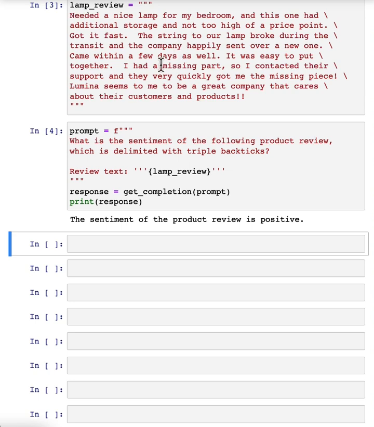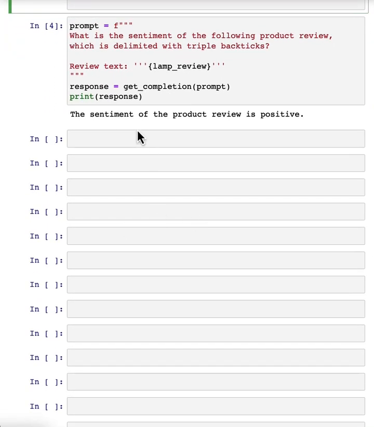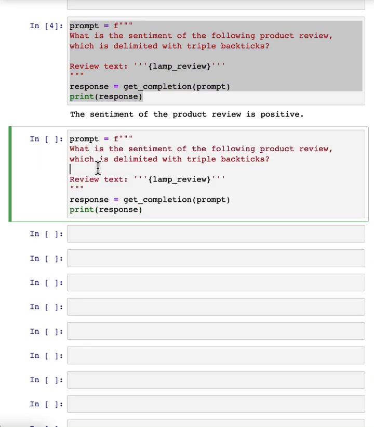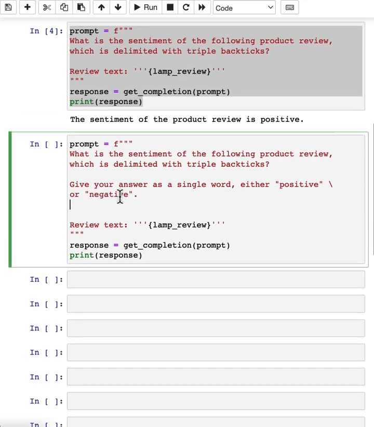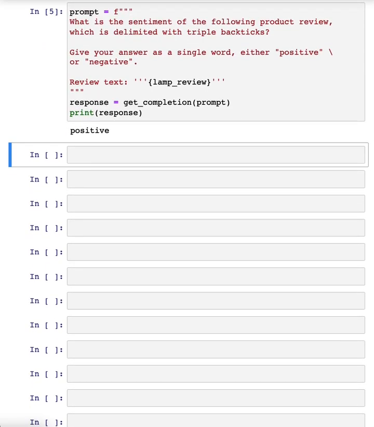This lamp isn't perfect, but this customer seems pretty happy. It seems to be a great company that cares about the customers and products. I think positive sentiment seems like the right answer. Now this prints out the entire sentence: the sentiment of the product review is positive. If you wanted to give a more concise response to make it easier for post-processing, I can take this prompt and add another instruction to give you answers as a single word, either positive or negative. So it just prints out positive like this, which makes it easier for a piece of text to take this output and process it and do something with it.